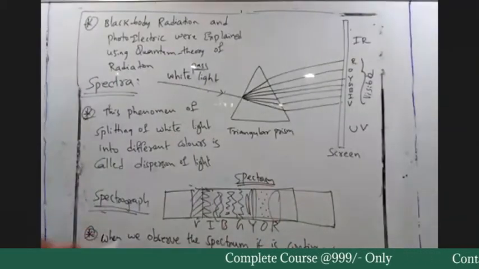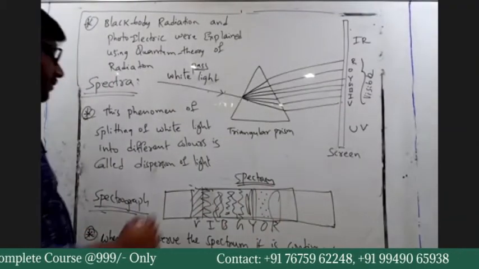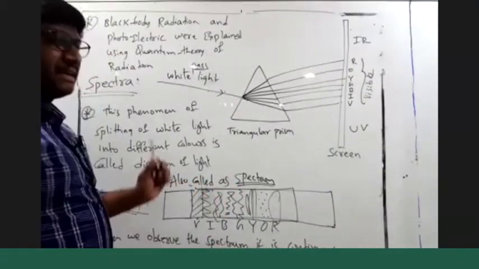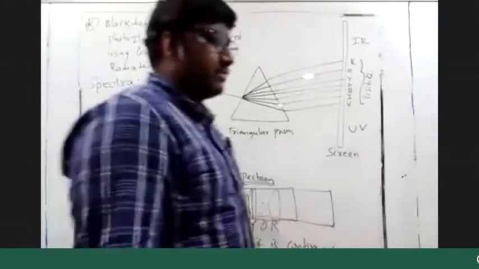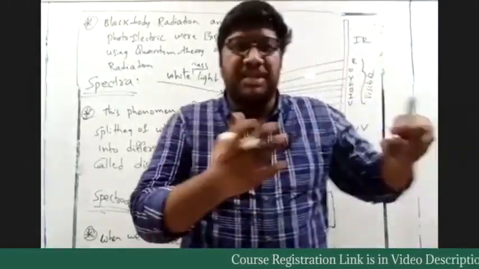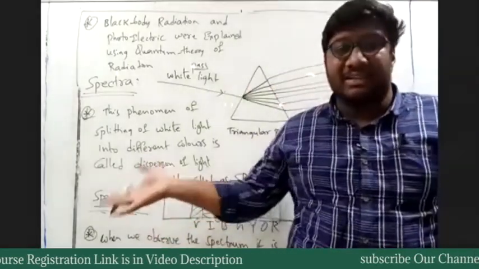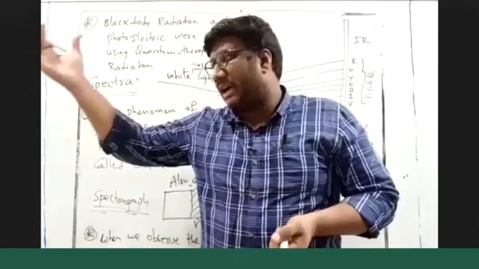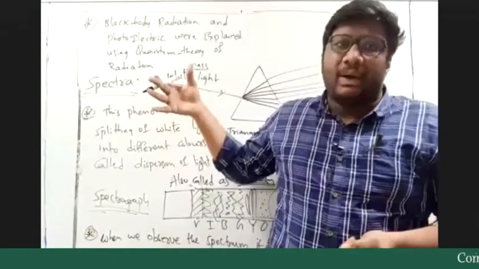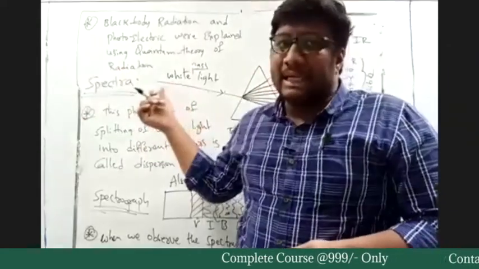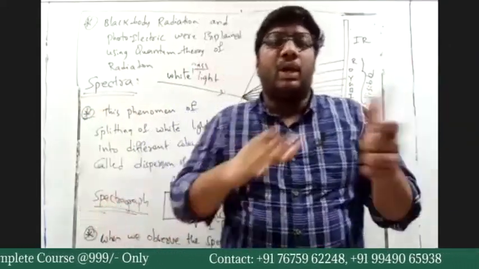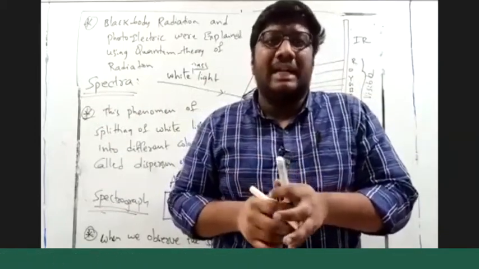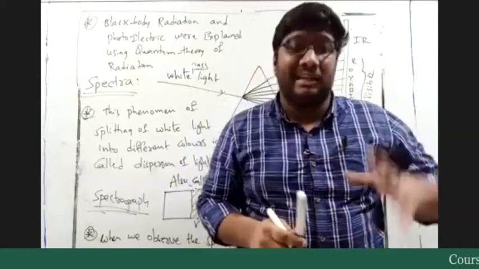There are many names for this particular graph, but everything is the same: spectrum, spectrograph, just a graphical answer of whatever you observe. When you are performing this experiment, you insert white light, which is your source. The whole experiment is connected to a laptop or computer, and on that computer we observe the changes in the colors.